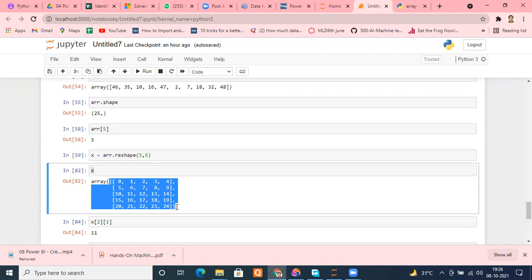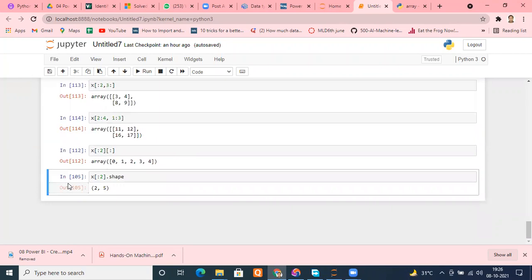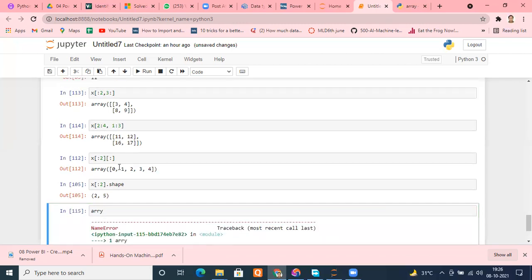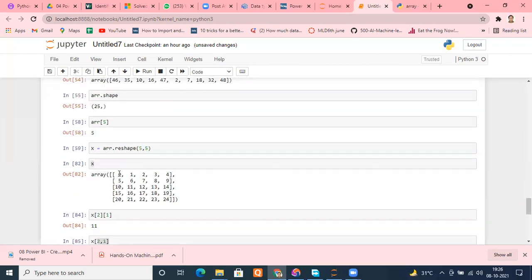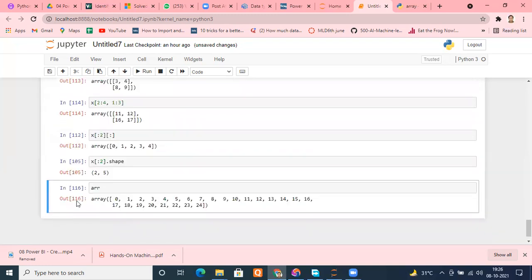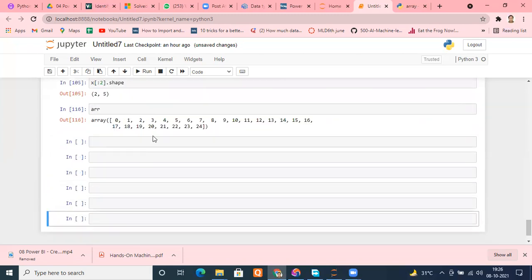Okay. Now moving ahead, there are several other functions. Suppose, for example, we have our array, which was what? ARR, sorry. This is our array. There are several functions which you can use here.